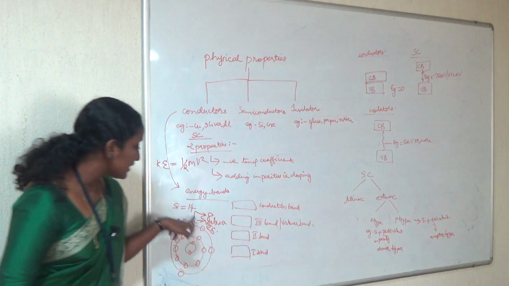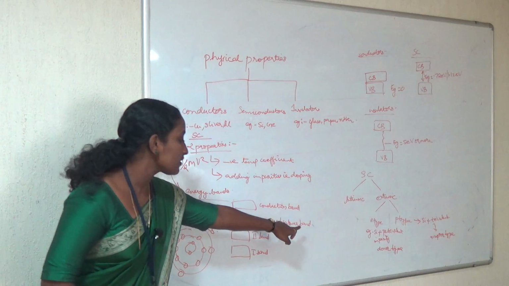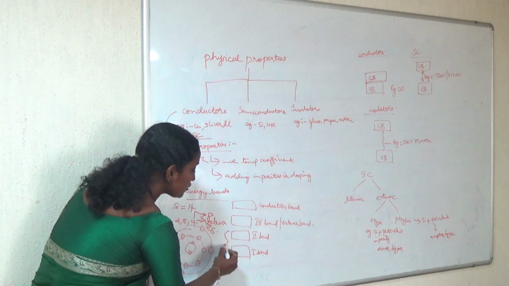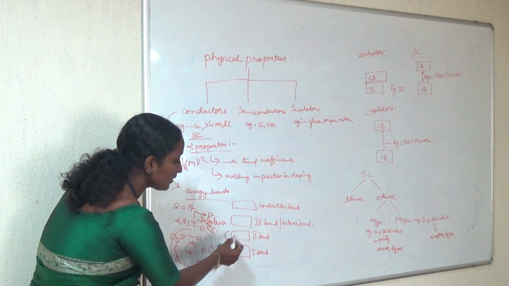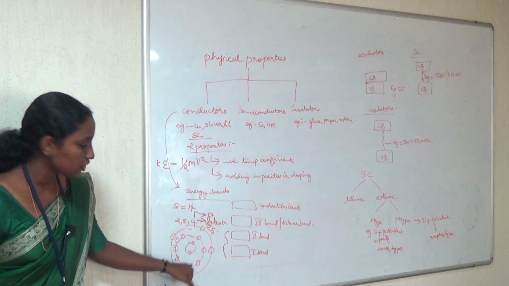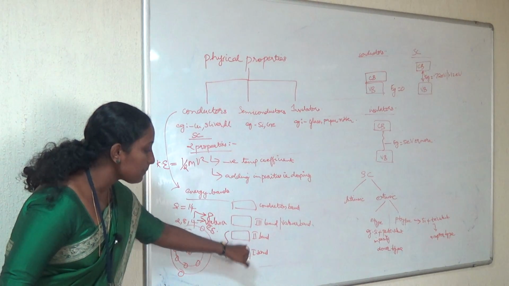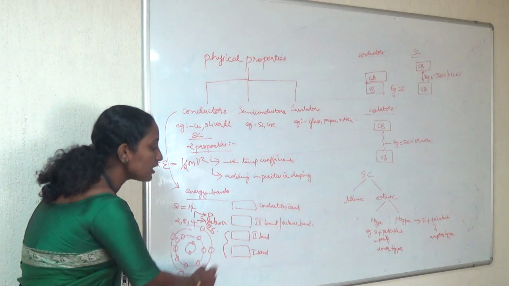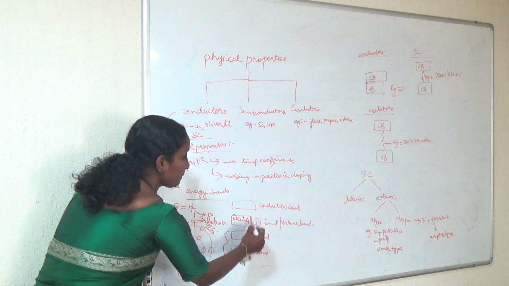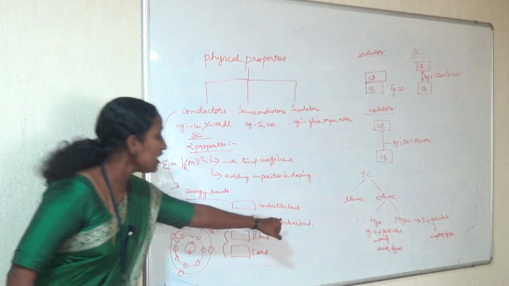So for silicon you have 3 bands: the first band, the second band and the third band, which is otherwise called the valence band. The first 2 bands, the first band and the second band, are completely filled. In the electronic configuration it is completely filled, 2 and 8. What about the third band? The third band is partially filled because it only has 4 electrons. So the energy level is partially filled in the valence band.